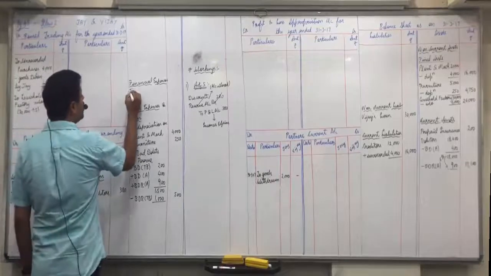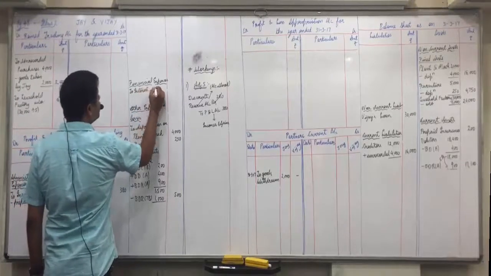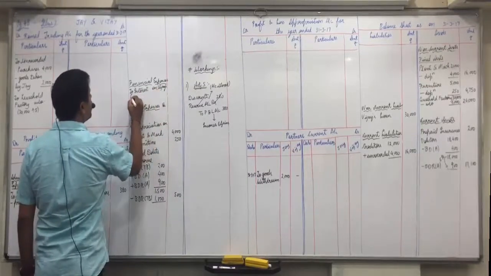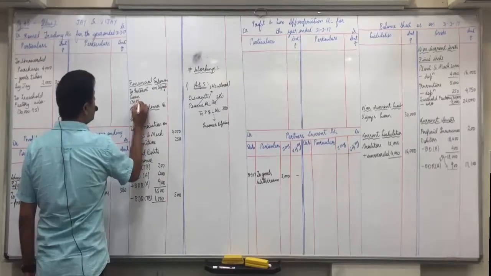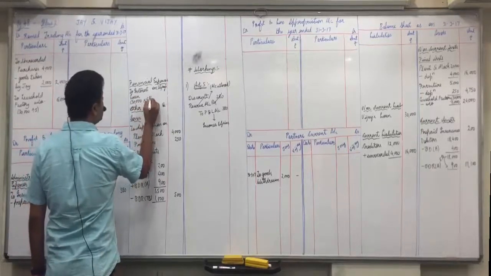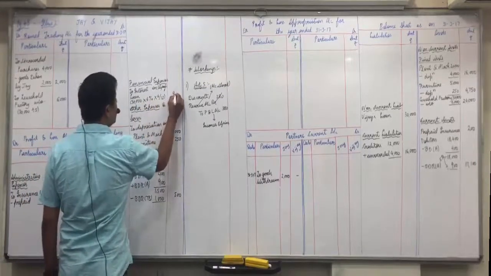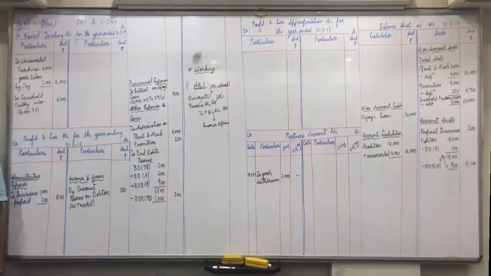To interest on Vijay's loan. In bracket you can show the calculations. 30,000 into 6% into 6 by 12. So 900. Understood this?